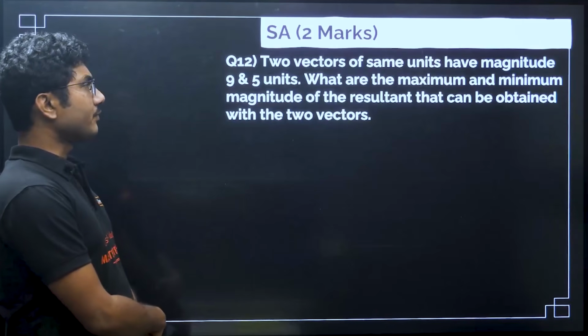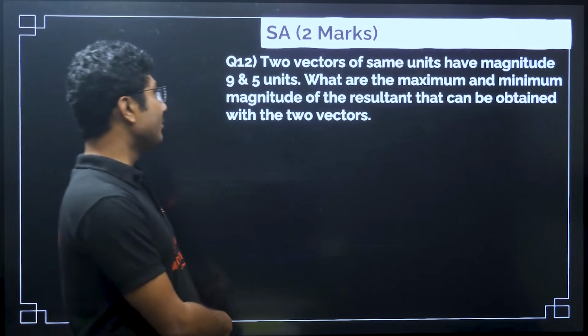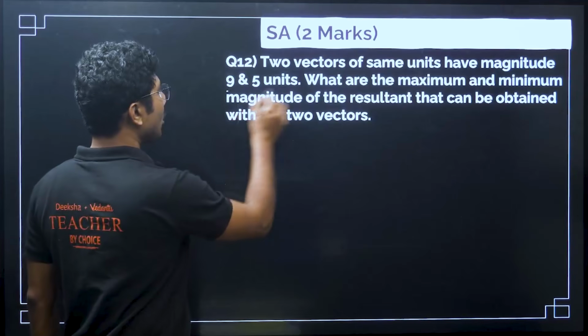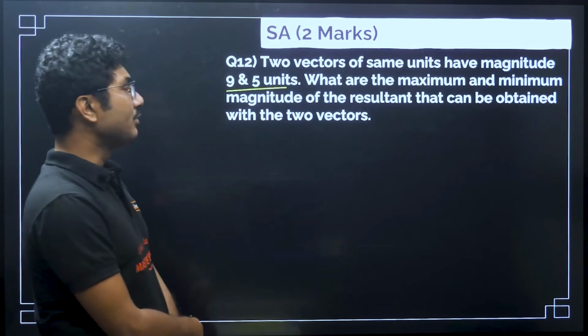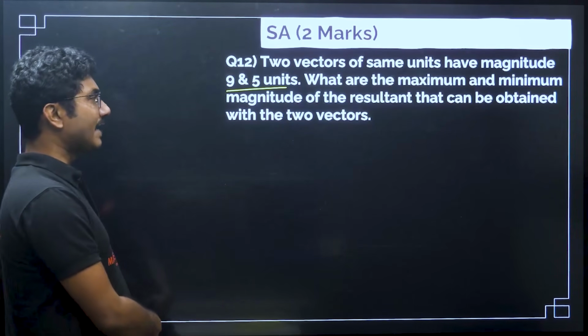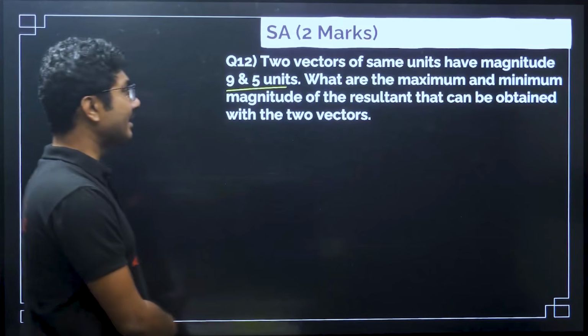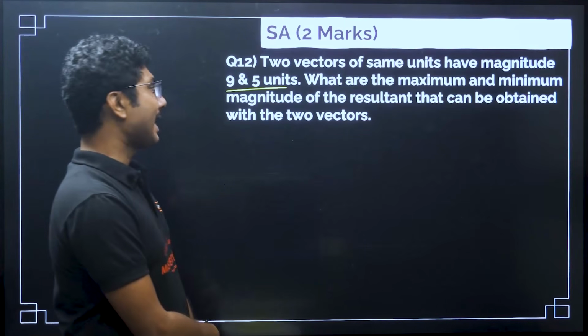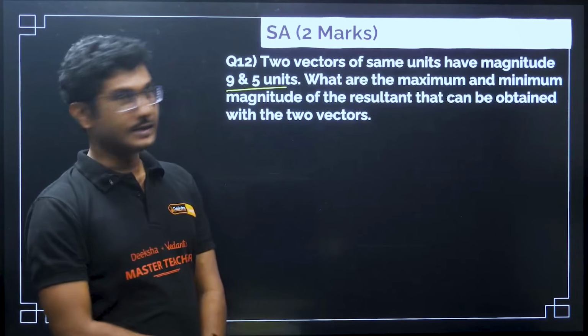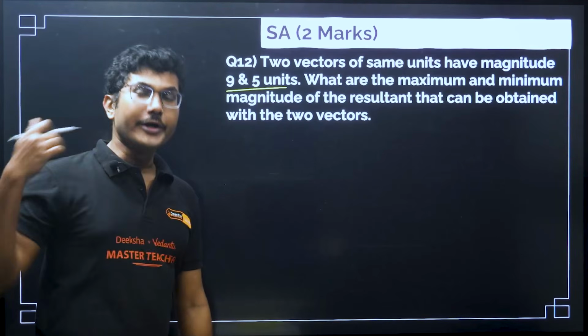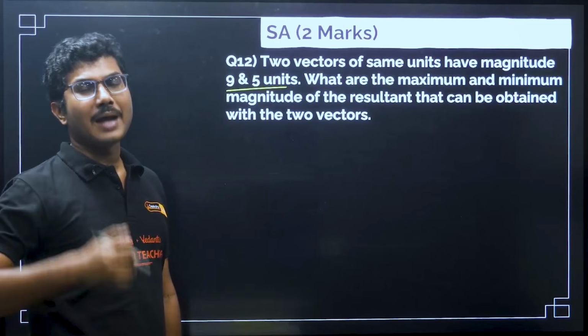Two vectors of same units have magnitudes 9 and 5 units. What are the maximum and minimum magnitude of the resultant that can be obtained with the two vectors? It is a 2-marker question. So, I already told you how to calculate the maximum and minimum.